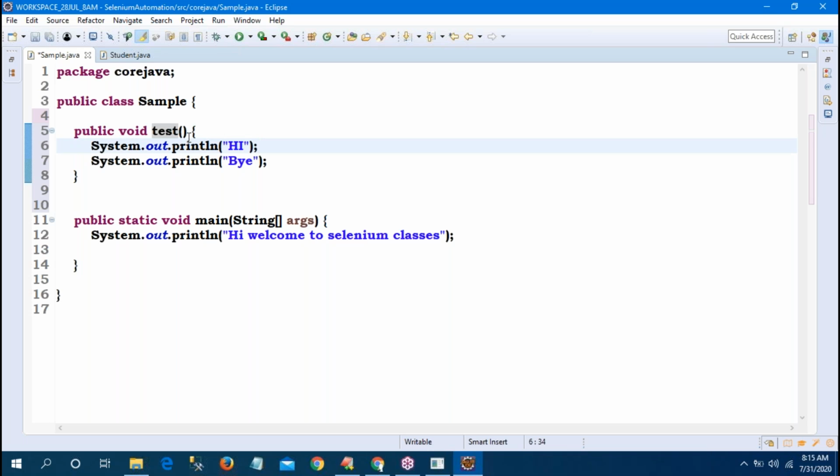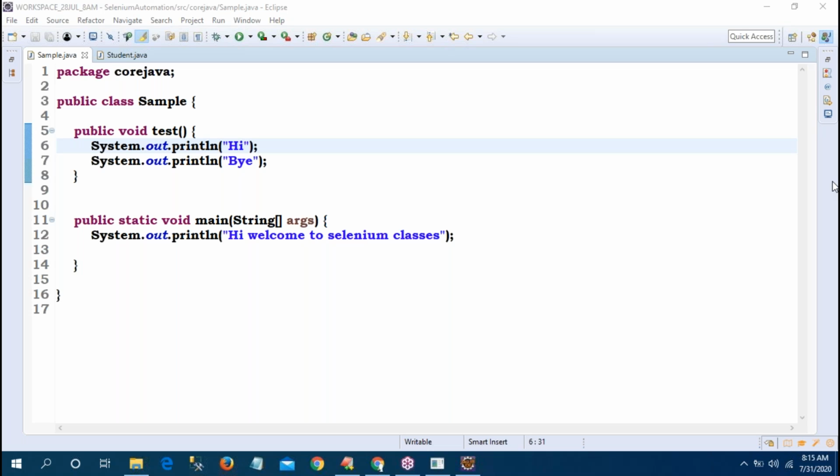So now, if you run the program, JVM will run only the main method. Observe. Now am I getting hi and bye? If you run this program, what is the output I will get? Anyone tell? This is the program.